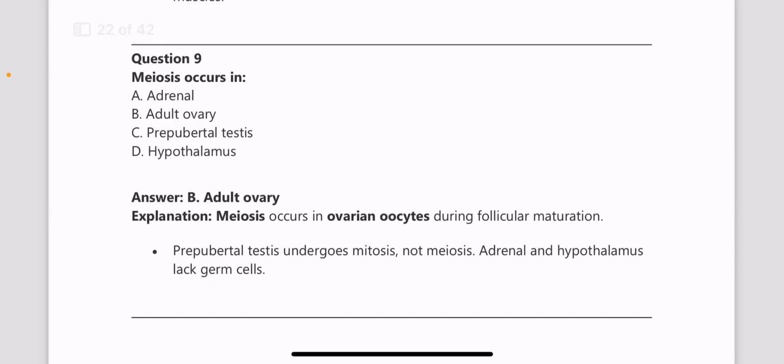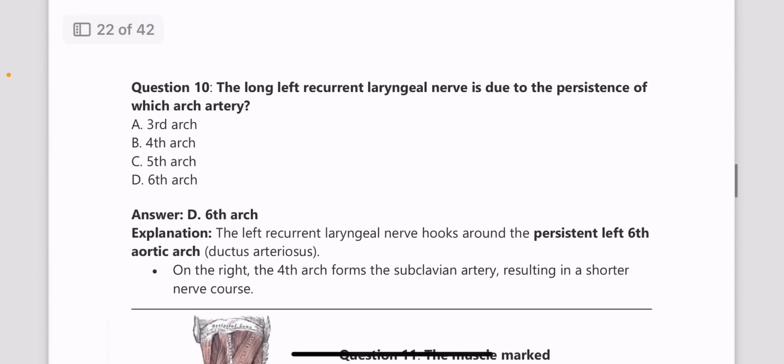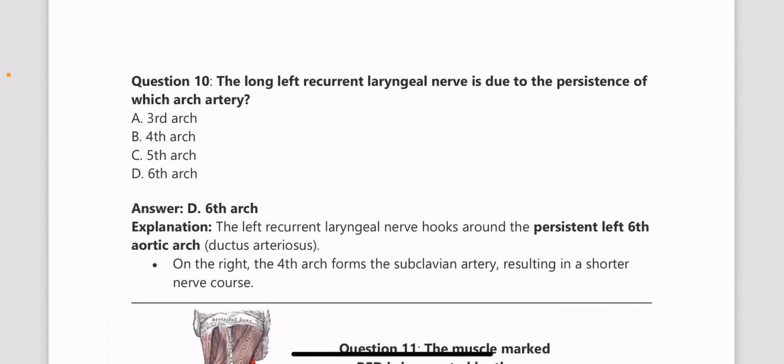Next, meiosis occurs in which part? Answer is adult ovary. Next one, a long left recurrent laryngeal nerve is because of the persistence of which arch artery? It is because of the persistence of the 6th arch artery.